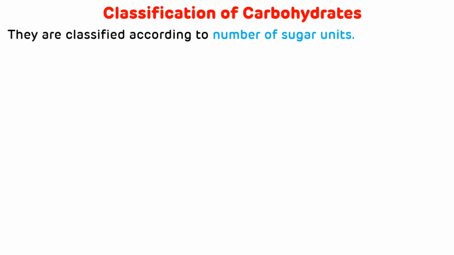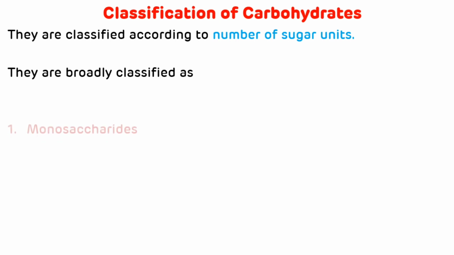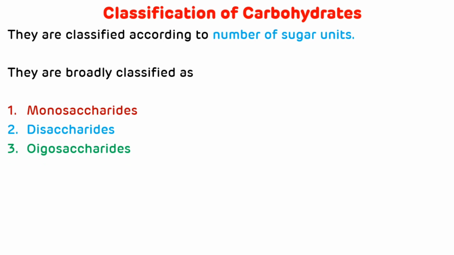Now we will see classification of carbohydrates. So carbohydrates are classified according to the number of sugar units. So let's see the classification of carbohydrate. First one is monosaccharides. Second one is disaccharides. Third one is oligosaccharides. And the fourth one is polysaccharides.